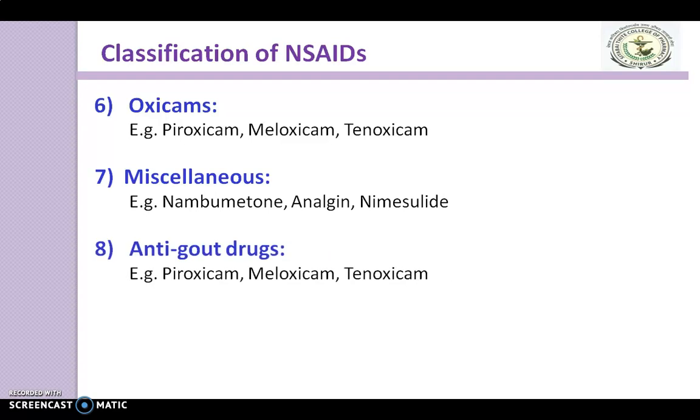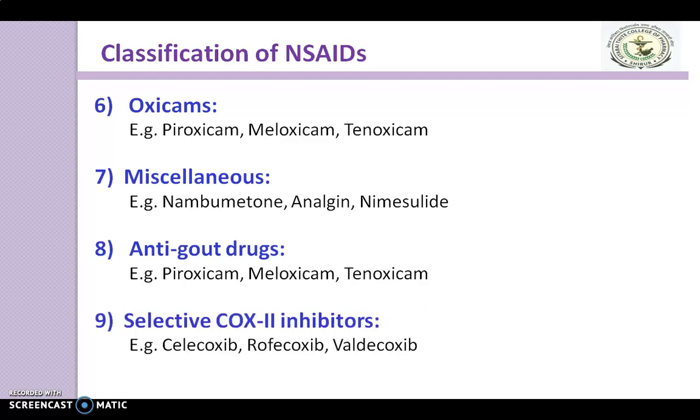Next one is the anti-gout drugs, which are piroxicam, meloxicam and tenoxicam. And the last one is the selective COX-2 inhibitors. Examples are celecoxib, rofecoxib and valdecoxib. So all these are the different chemical classifications of these non-steroidal anti-inflammatory drugs.